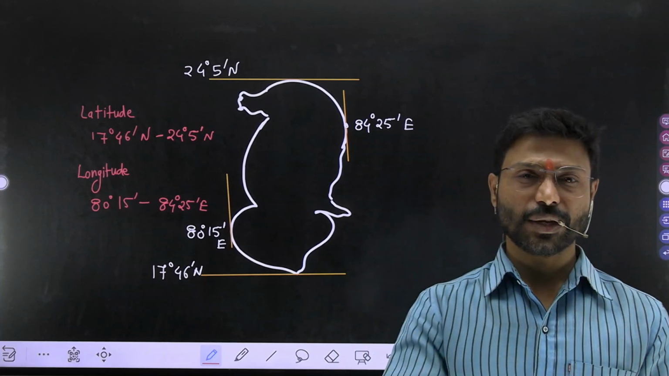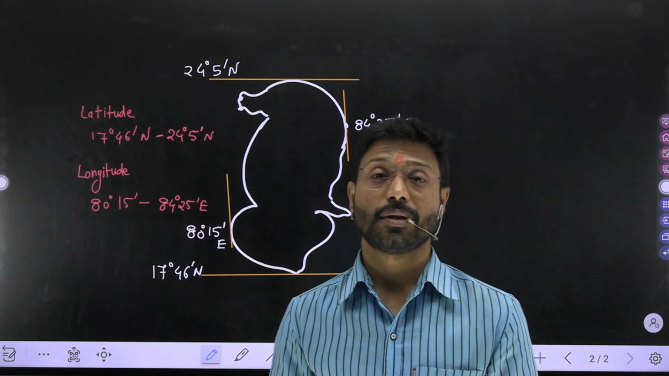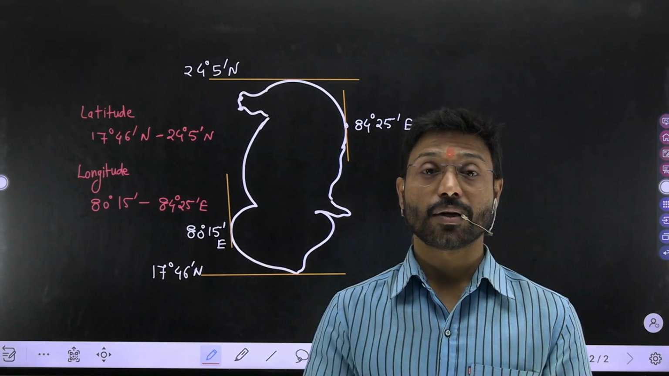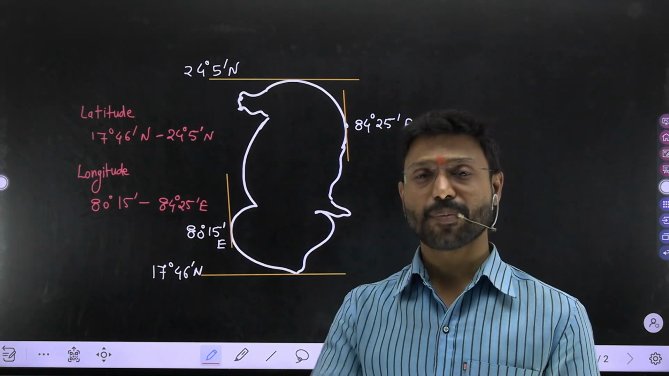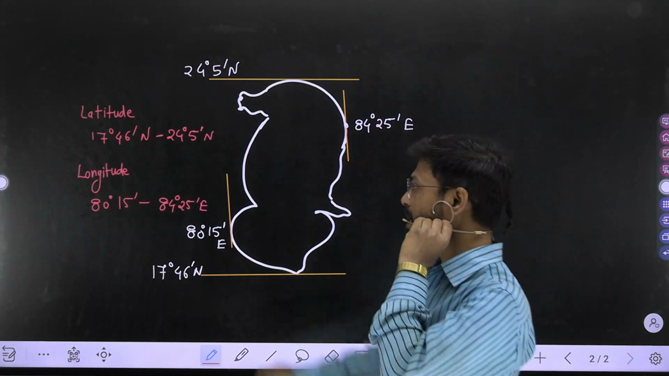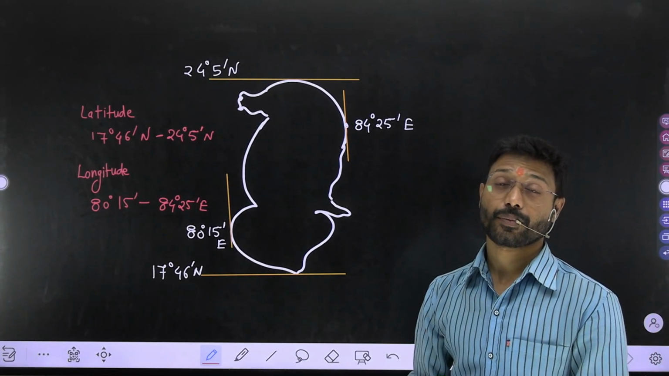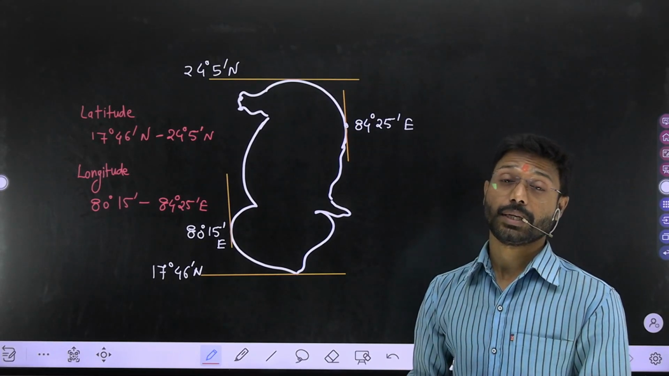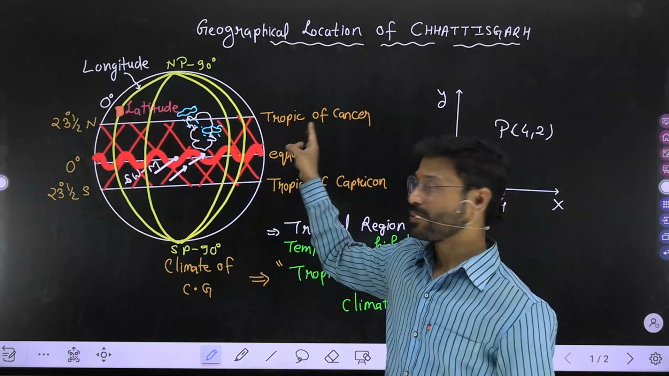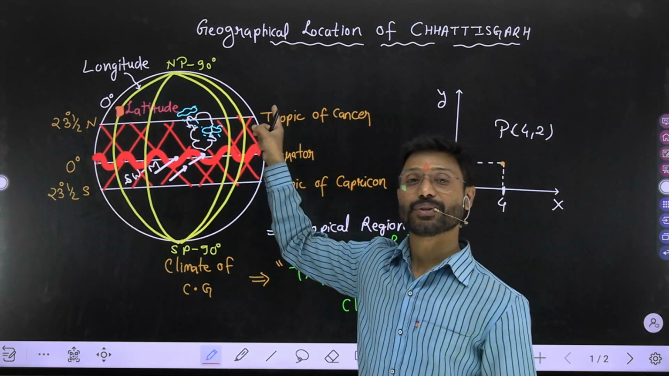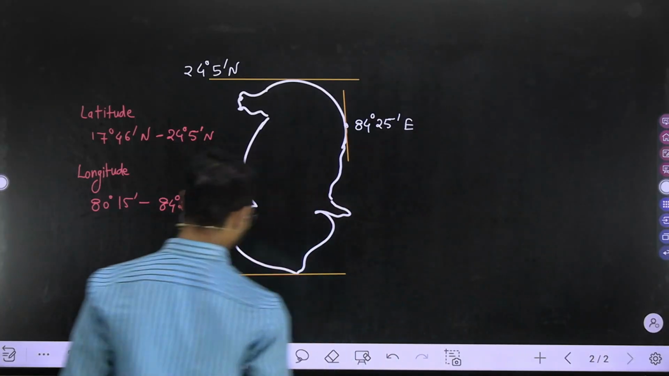And most of the time, they have already asked about this latitudinal and longitudinal question, which one is correct among the given options. They have asked many times. Okay, so please note down the latitude and longitude position of Chhattisgarh, my dear. Now see here again, Tropic of Cancer is passing through the uppermost part of Chhattisgarh. So I'm going to draw the same one, my dear.